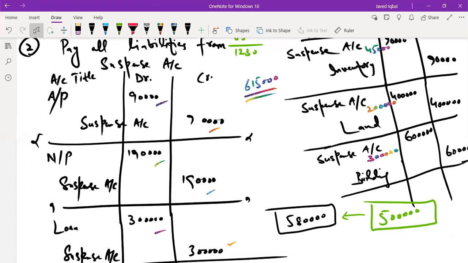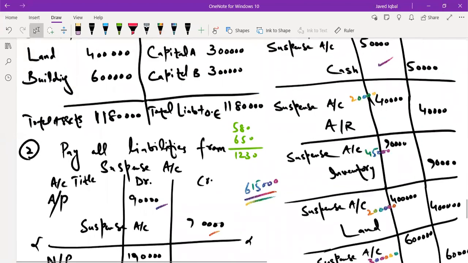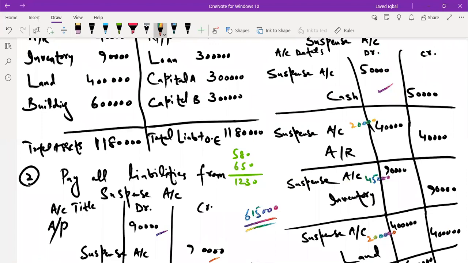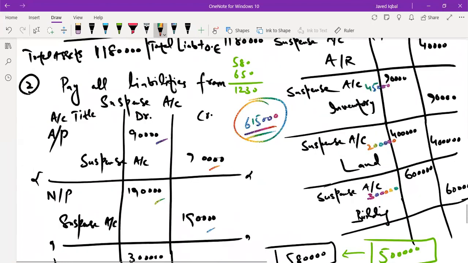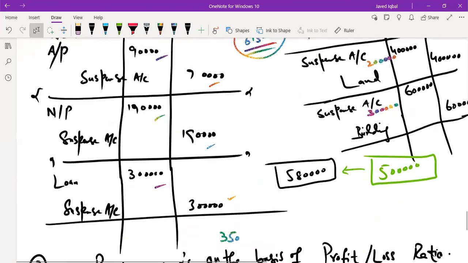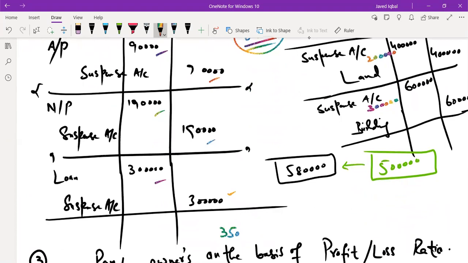So in total, how much cash do you have? 3 plus 2, 5, and 50, 6, 70. So this comes to be 615,000. So you have this much of cash with you. So from this 615,000, you have paid 90,000 to your account payables. Your note payables are paid as 190,000, and your loan is paid as 300,000.